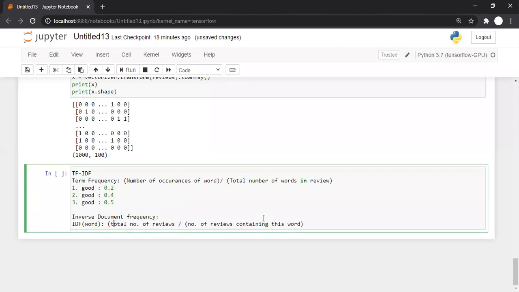So you are dividing total number of reviews by the number of documents in which the particular word appeared, and finally we are taking log of it.